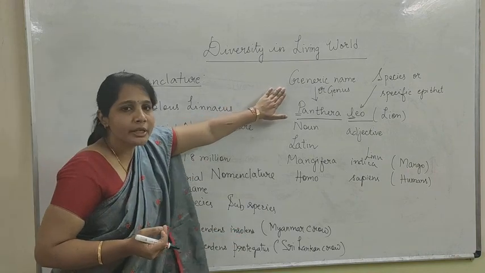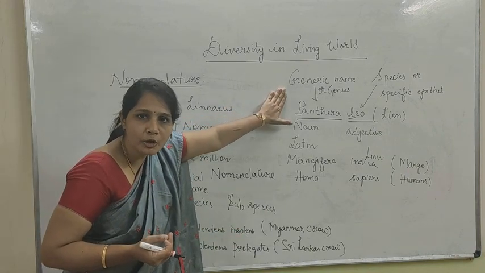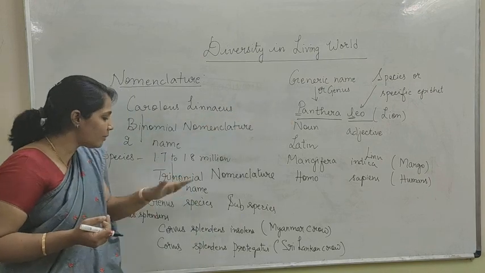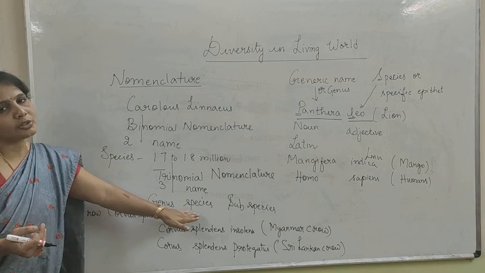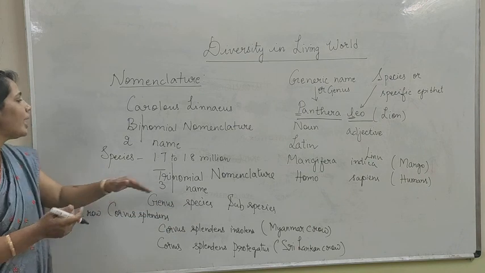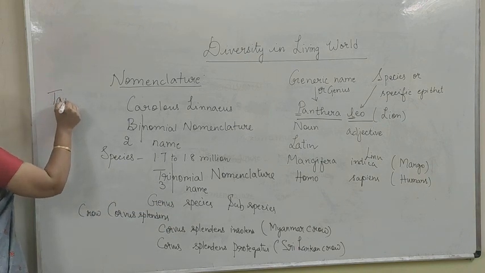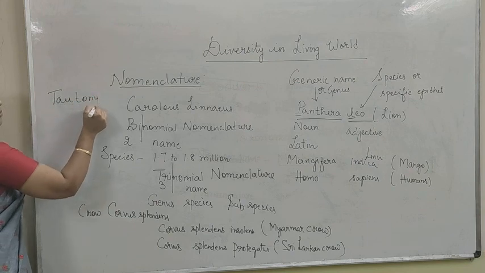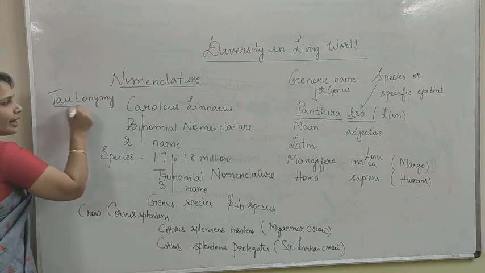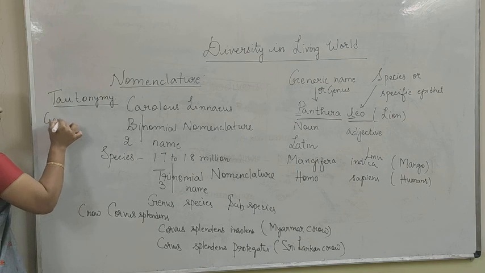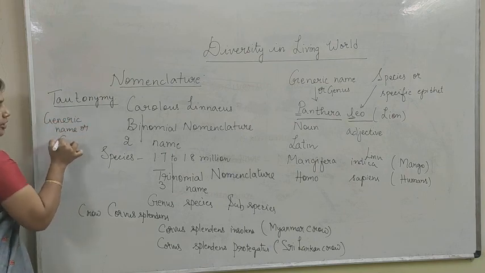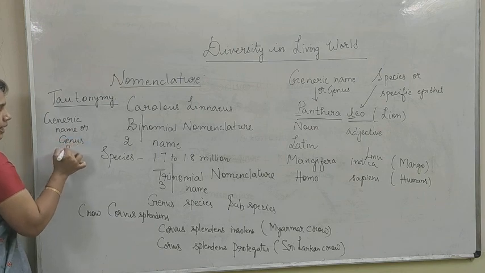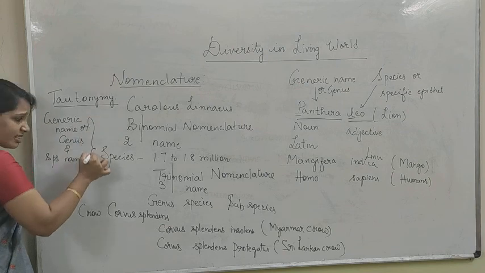So binomial nomenclature is naming an organism biologically with two names; naming an organism with three names, having a subspecies, is called trinomial nomenclature. And another one, tautonymy, where the generic name or genus and the species name are the same.